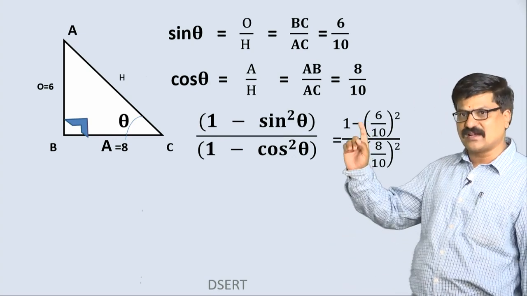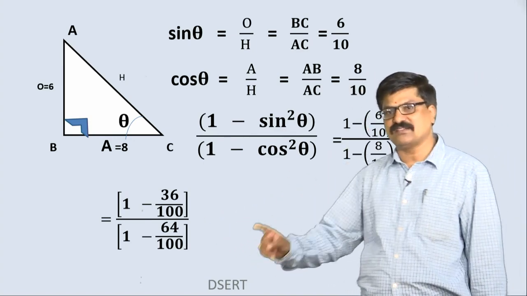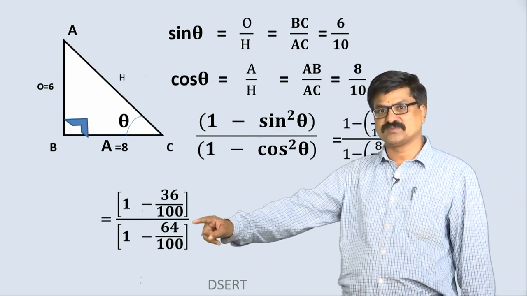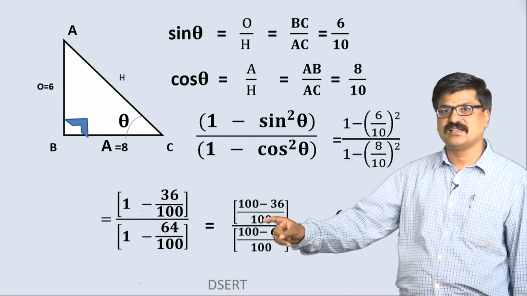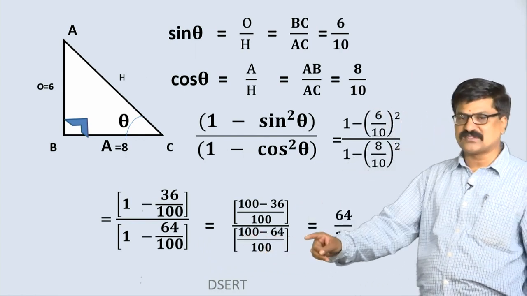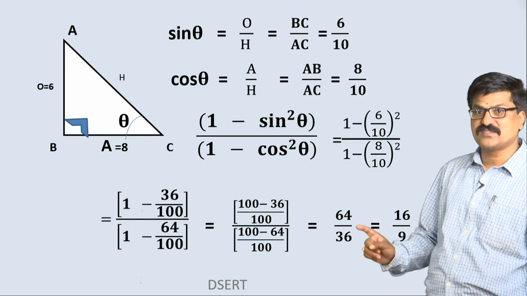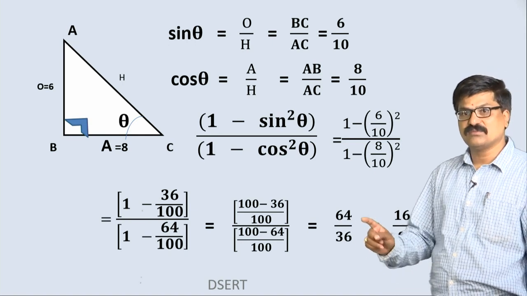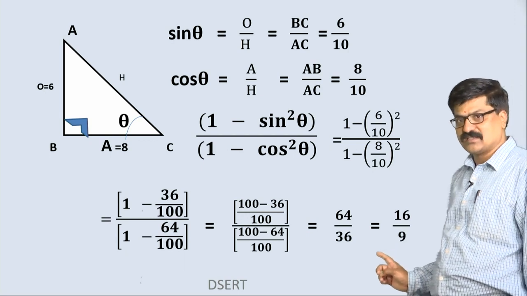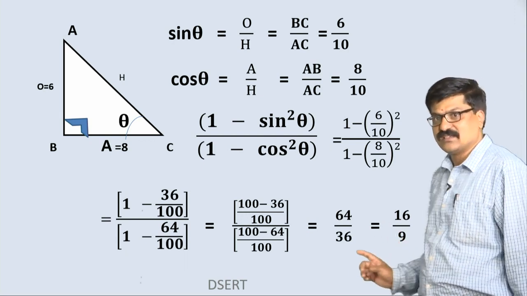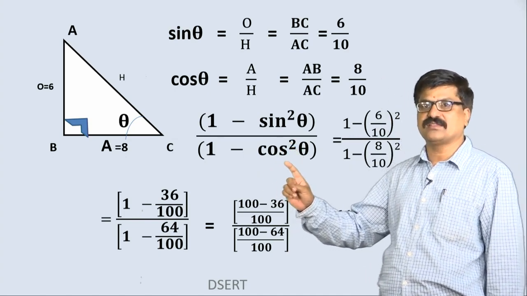But here directly I am taking the numerator value here, denominator value here, we are taking only the square. After this take LCM, LCM is 100, denominator LCM is also 100, simplify 64 by 36, finally that is 16 by 9 we got. This 16 by 9 is the value of 1 minus sin square theta by 1 minus cos square theta.